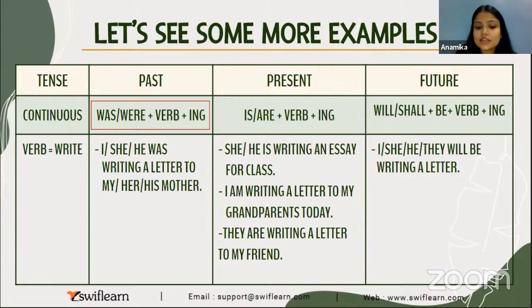They are writing a letter to my friend. Now, let's see future continuous tense. So, I or she or he or they, depends upon the sentence, all right, will be writing a letter. Clear? If you want, you can give me more examples. You can just again go to the comment section and give me more examples.